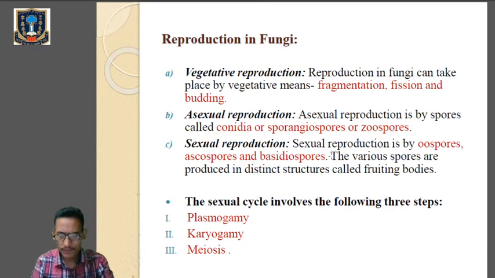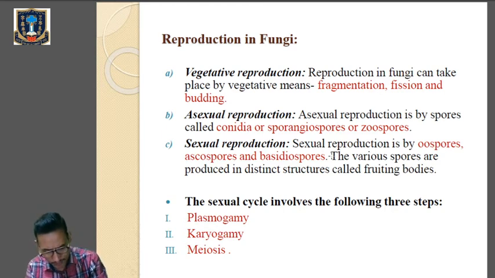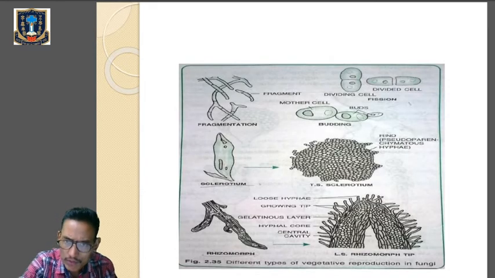Like yeast. What I mean is that a small outgrowth will appear in the vegetative cells and it will enlarge in size. Then the nucleus will divide mitotically and the bud receives the daughter nucleus. I will show you the diagram, it will be easier for you.